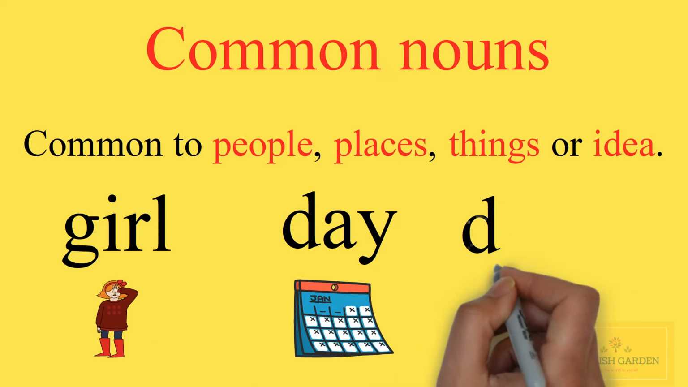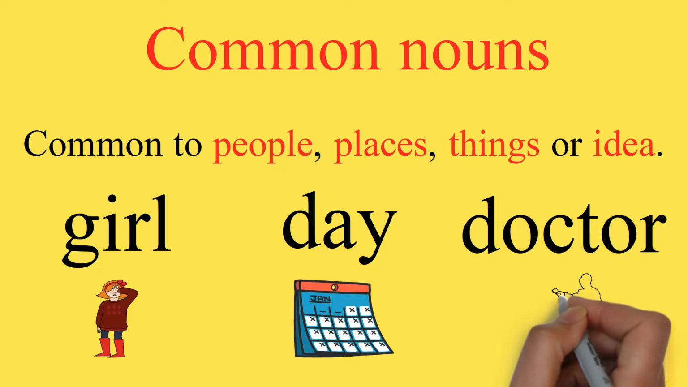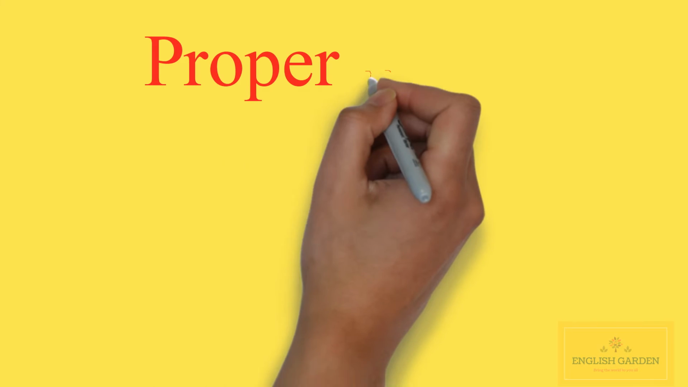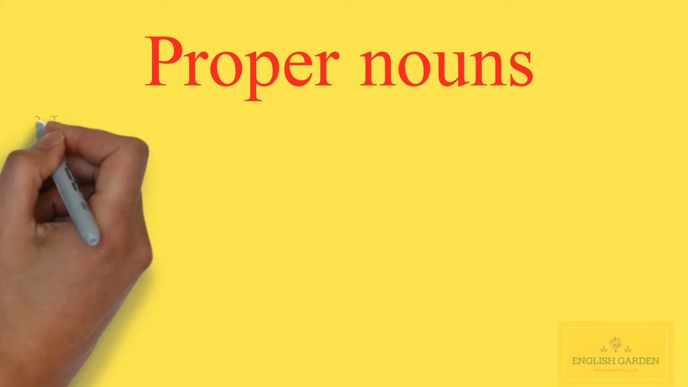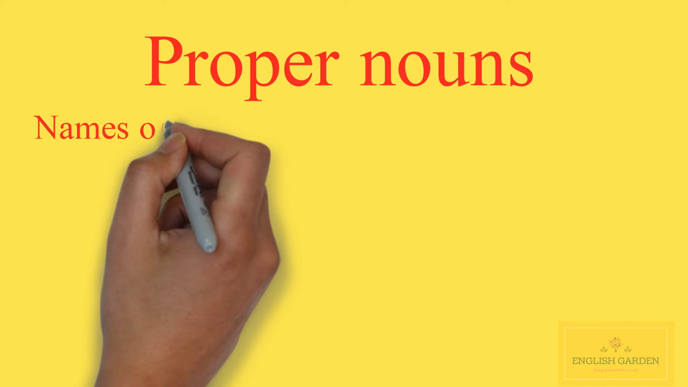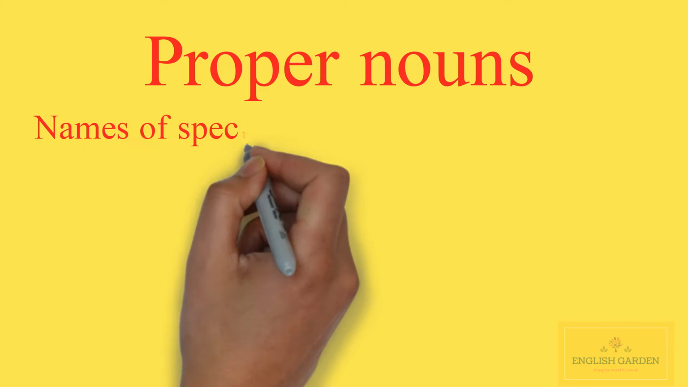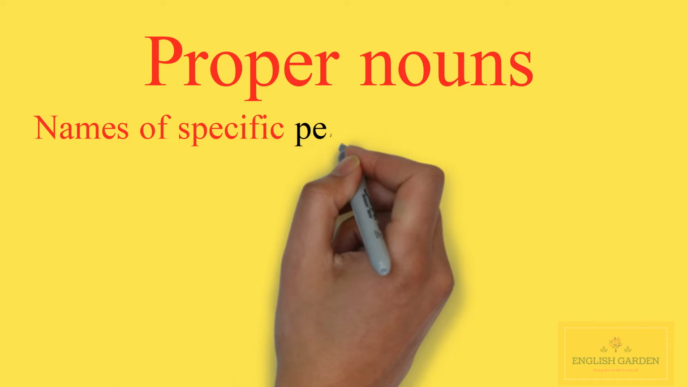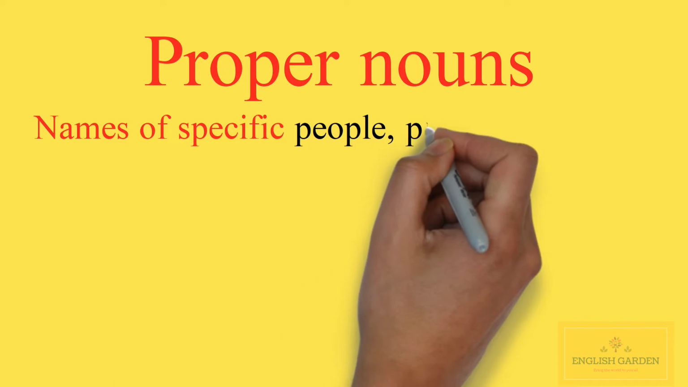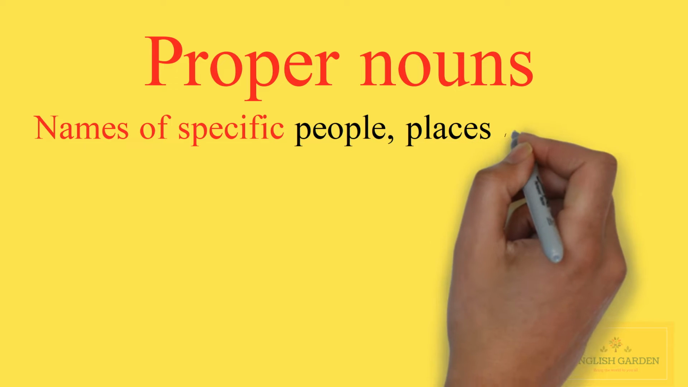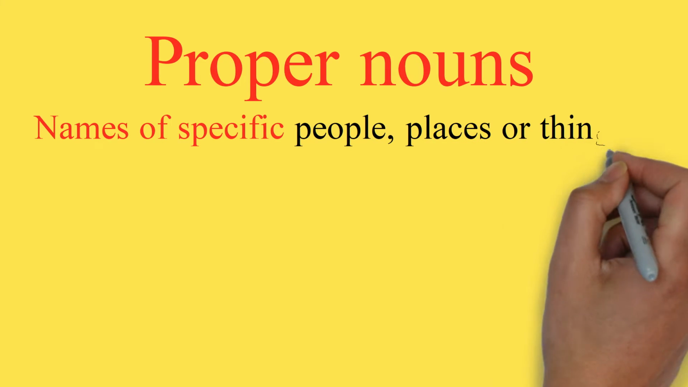Proper nouns. Proper nouns are names of specific people, places or things such as your name, your friend's name, your parents' name or the name of your city and country are special naming words. These words are called proper nouns. Special naming words or proper nouns always begin with a capital letter.